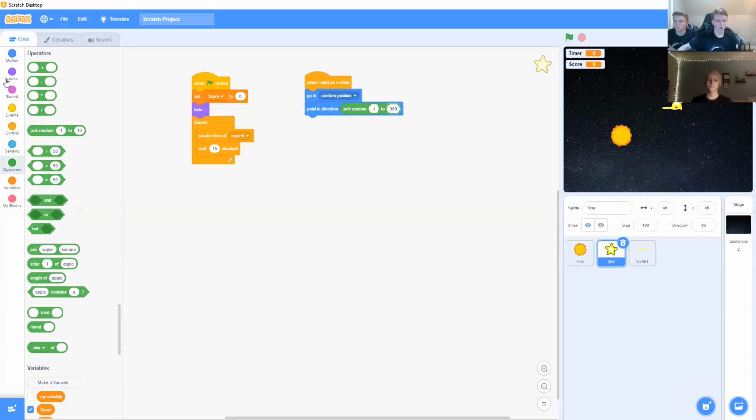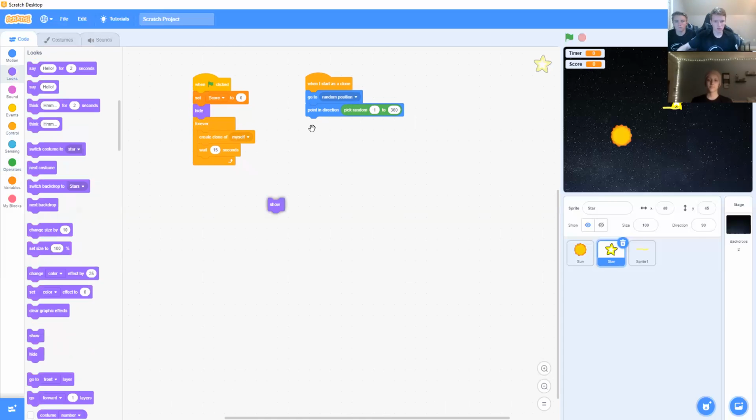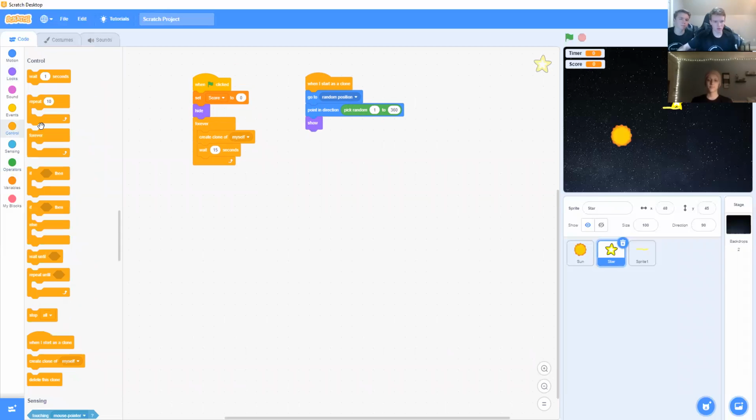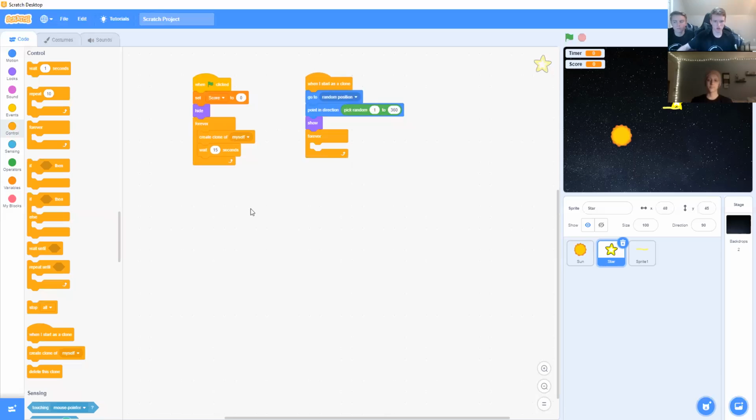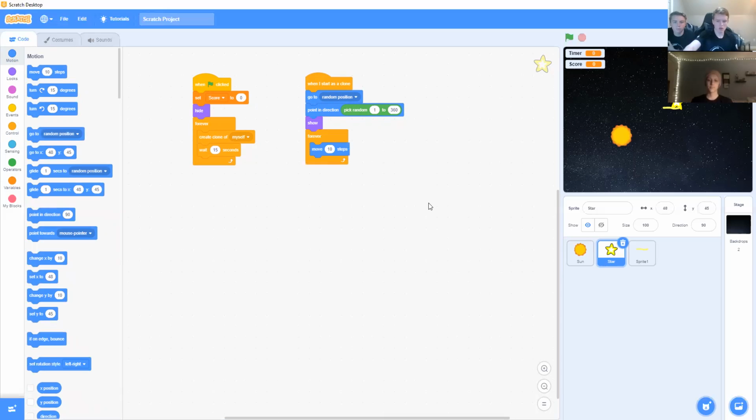Okay. Now we're going to go back into looks and grab a show block and put it under our point in direction block. Then we'll grab another forever loop out of control and place it underneath our show block. And now we're going to go back into motion and get our move 10 steps block, but we'll set that 10 to a 12. And then right under that in our forever loop goes this if on edge bounce, which means if our stars hit any of the edges of our screen, they're going to bounce around.